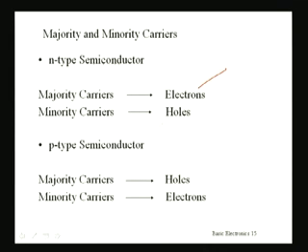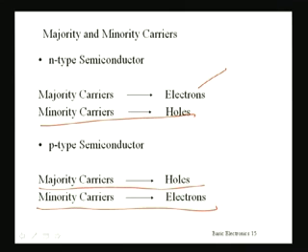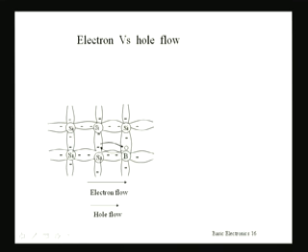Now we can summarize that in n-type semiconductor, the majority carriers are electrons and minority carriers are holes. And in p-type semiconductor, majority carriers are holes, but minority carriers are electrons. So these are the charge carriers available in n-type and p-type semiconductors.